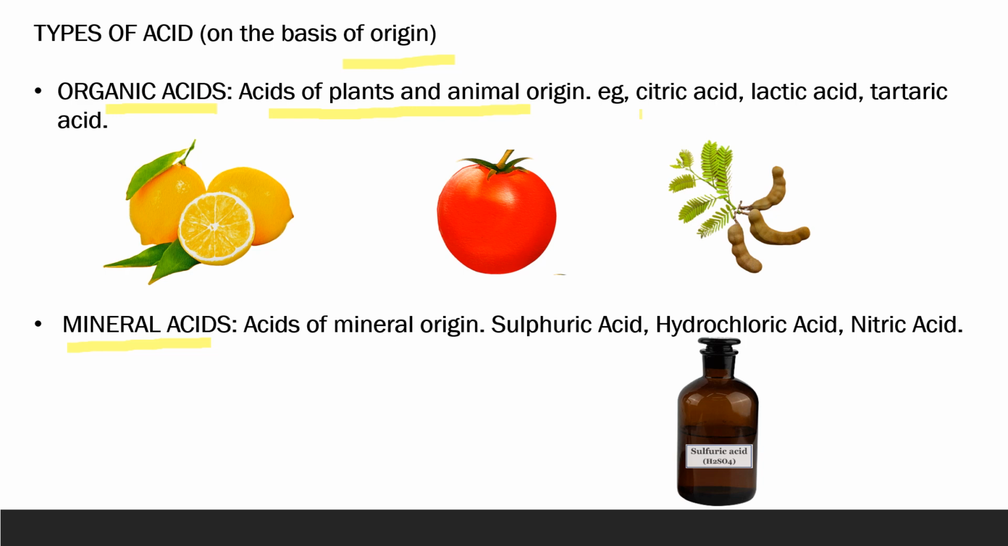For example, citric acid is found in lemon, tomatoes, oranges. Lactic acid is found in milk and curd. Tartaric acid is found in tamarind. The second type is mineral acids. Mineral acids are of mineral origin, which means they are synthesized from mineral resources. For example, sulfuric acid, hydrochloric acid, nitric acid, etc.